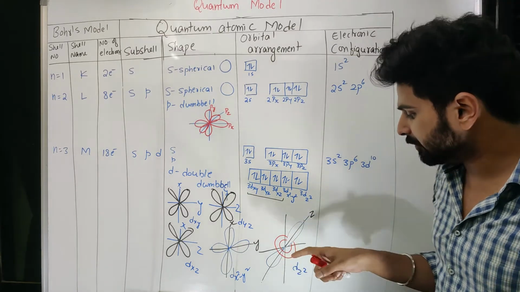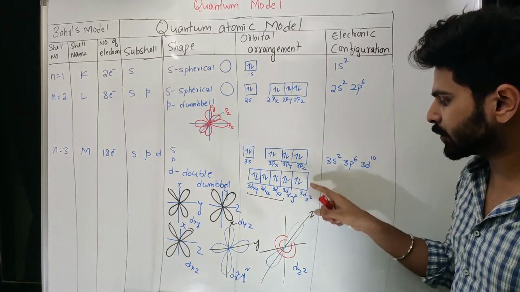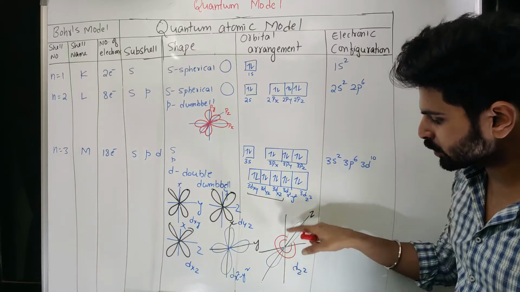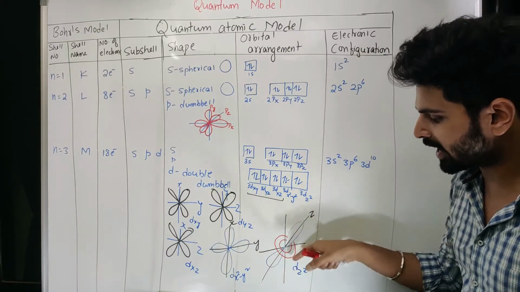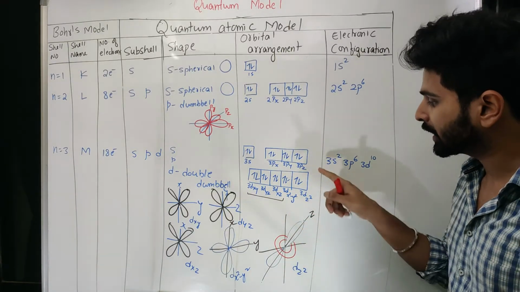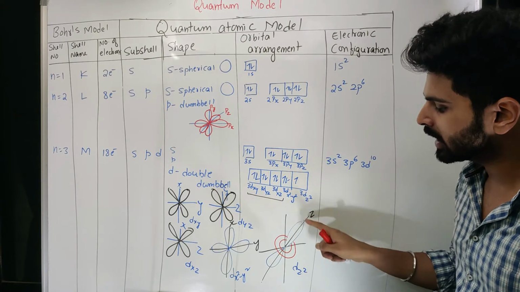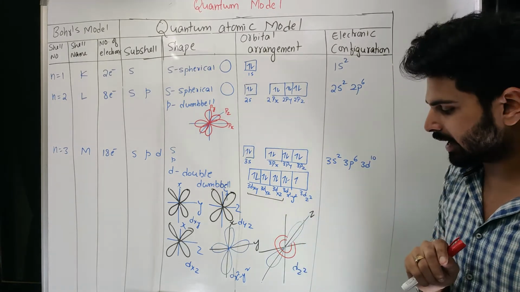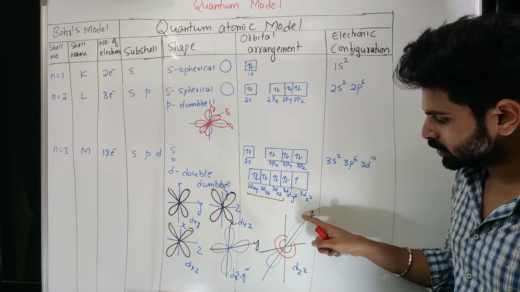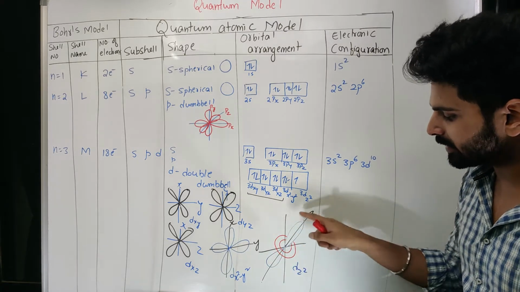Now don't believe that when I say dz square containing 1 electron, it is only having this dumbbell shape and not this tube shape. There is nothing like that. Even if there is only 1 electron, it will cover all this 3-dimensional space. So that means it will revolve in a dumbbell manner.